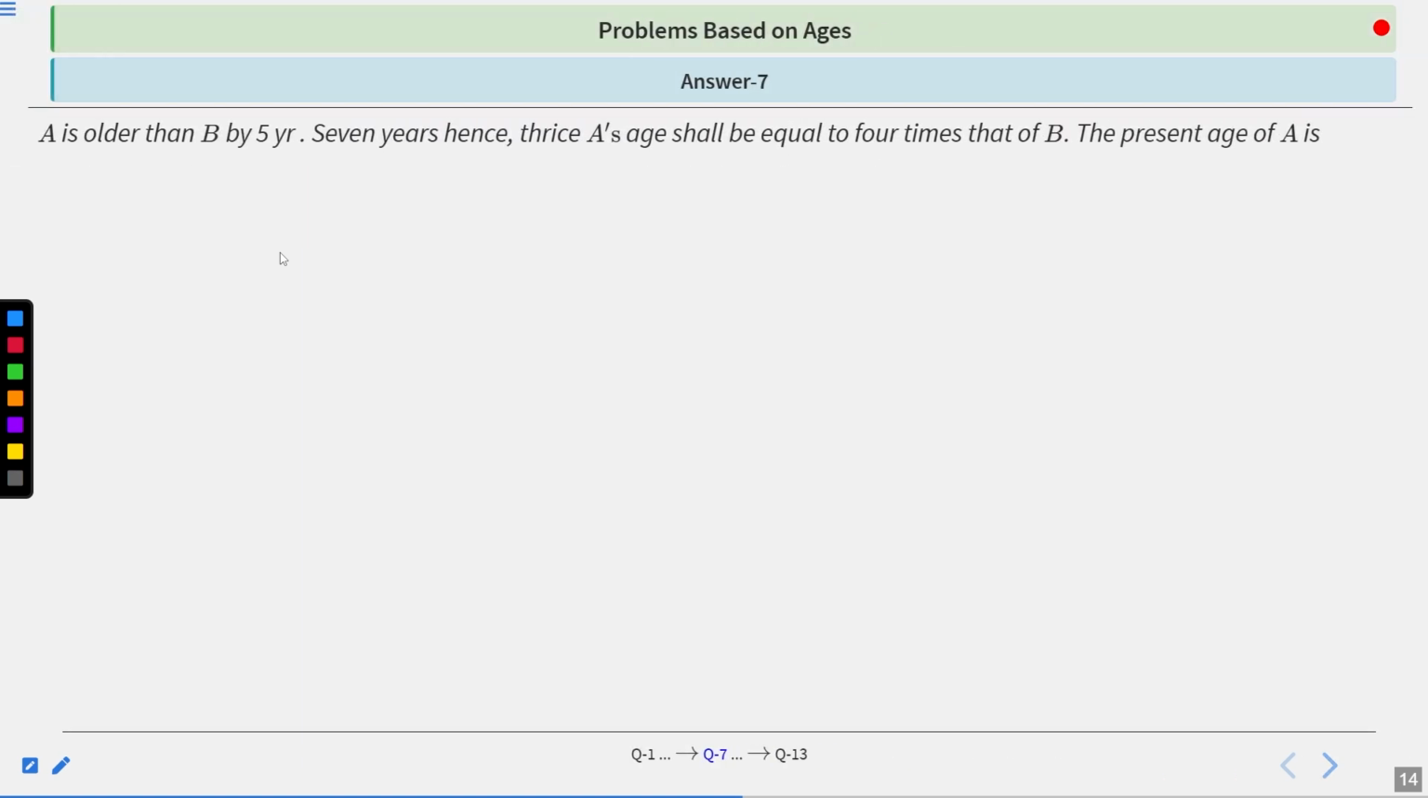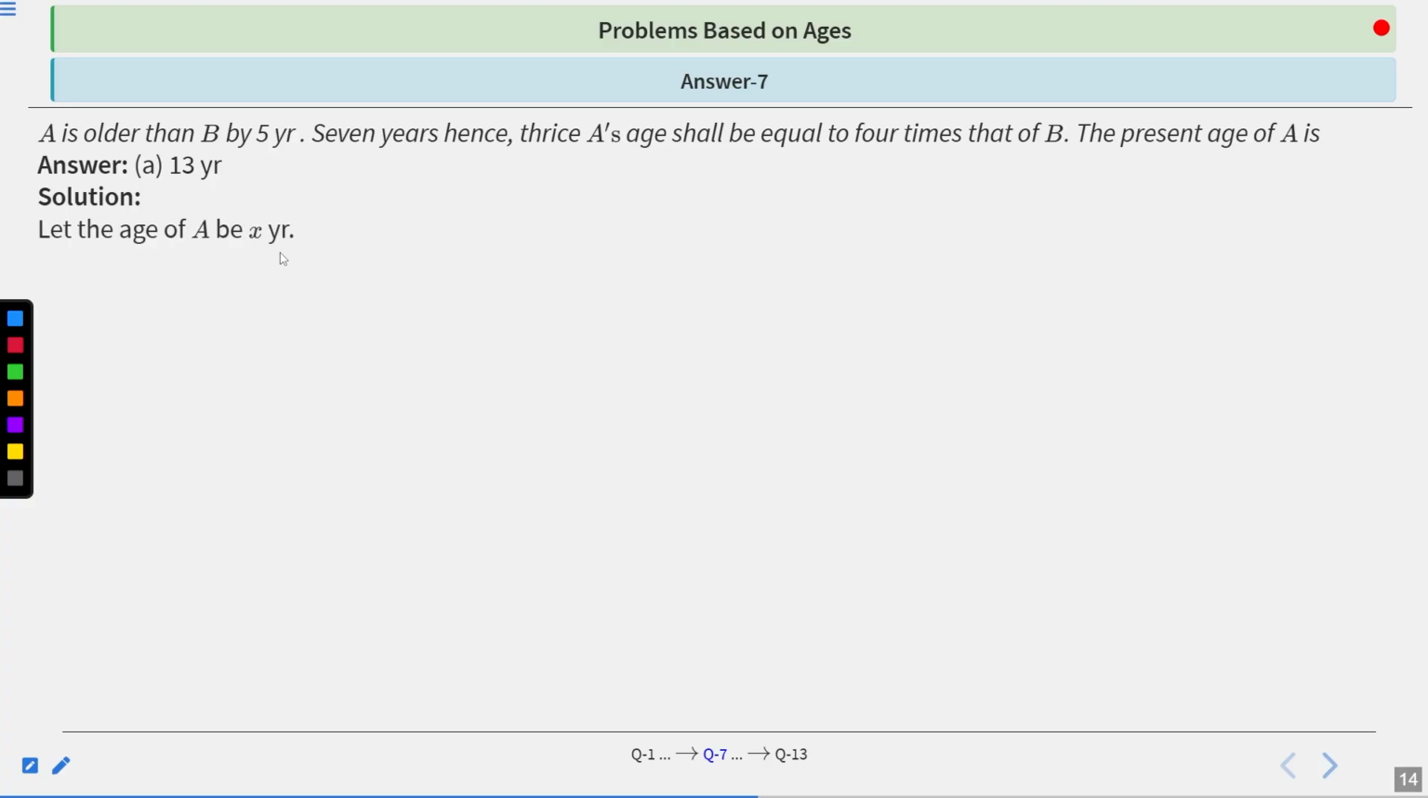So the question says that A is older than B by 5 years, and it is given that 7 years hence, that is, from the present age after 7 years, thrice the age of A is equal to 4 times the age of B. So find the present age of A. The correct answer of this question is A, which is 13 years. Now see the solution of this question.